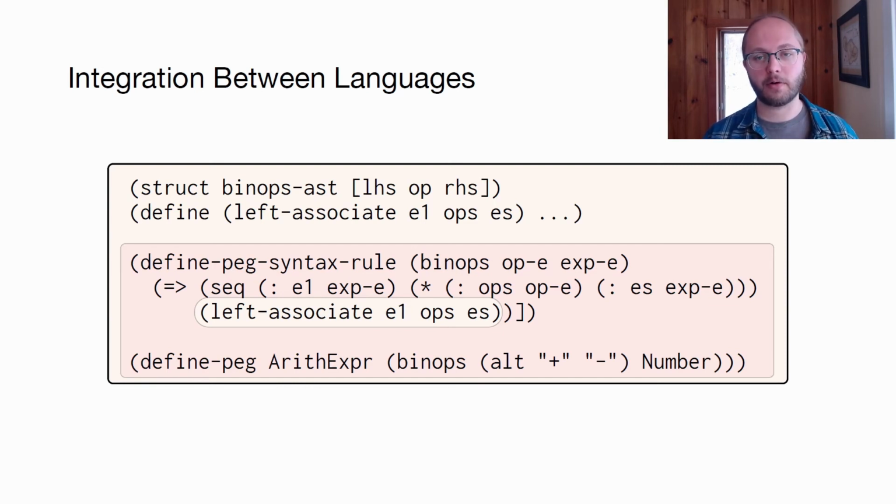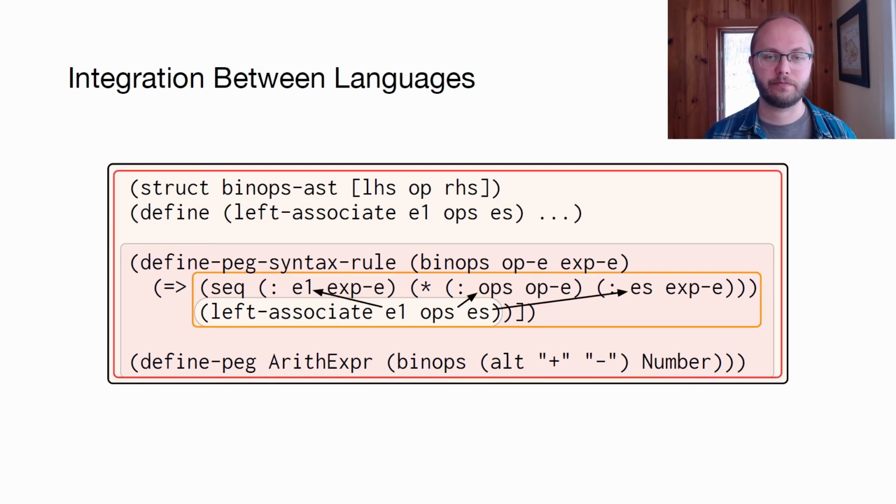In the binops macro definition, there's PEG code for parsing, and within the PEG code, there's a semantic action written in Racket. So the binops macro abstracts over code that is written in a mixture of languages. Scopes are shared and bindings cross languages.